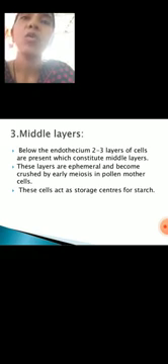So in the middle layer, 2 to 3 layers of parenchyma cells are present. The cells belong to the parenchyma type. They are known as middle layers as they lie in between the endothecium and tapetum. The cells of these layers are ephemeral and degenerate.